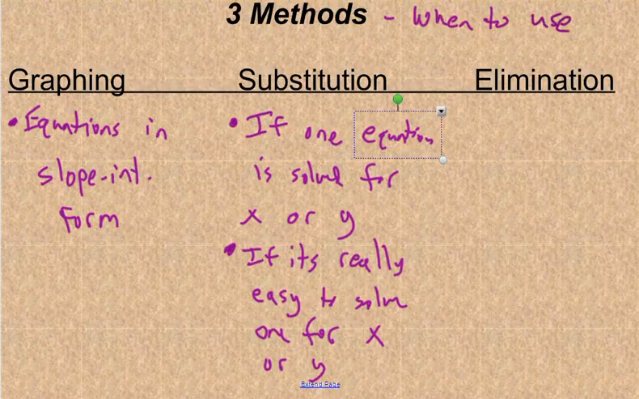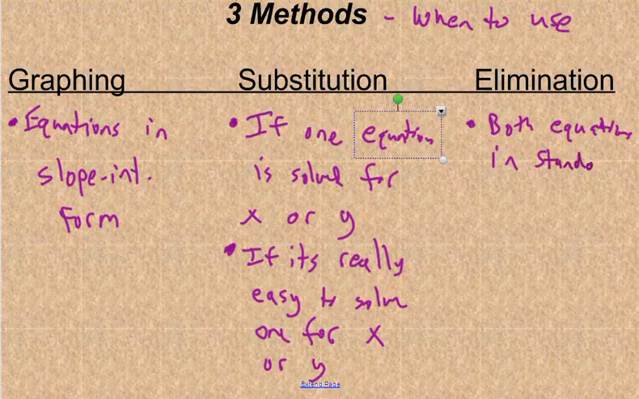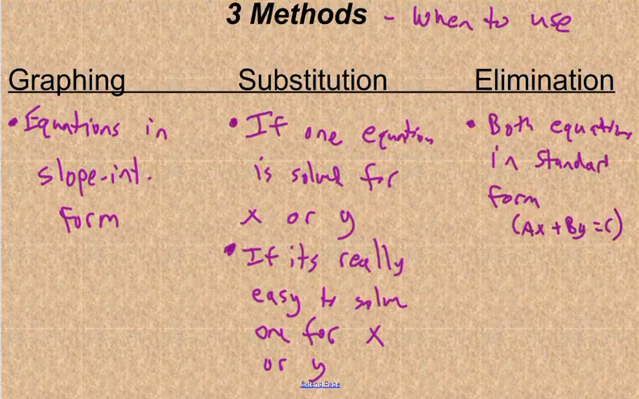And then finally, the elimination method. I would say it's best if they're both in standard form, so both equations in standard form. Remember, that's ax plus by equals c. So in other words, the x term and the y term are both on the left side of the equation, and then you have a number by itself on the right side.